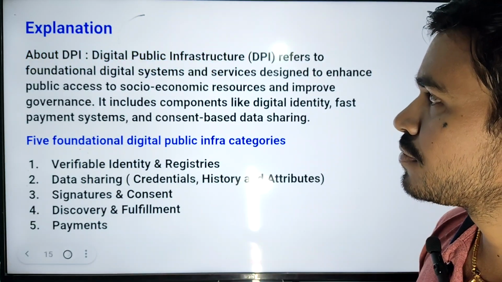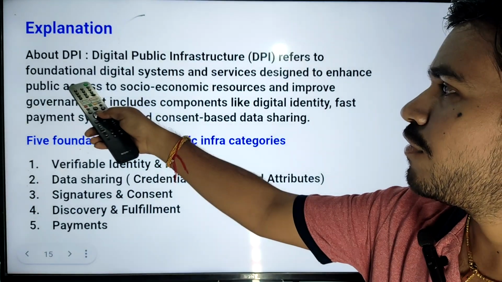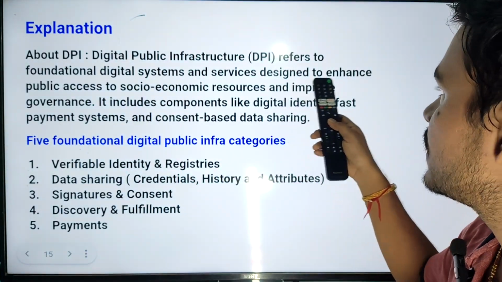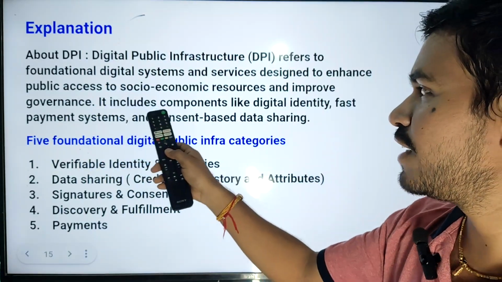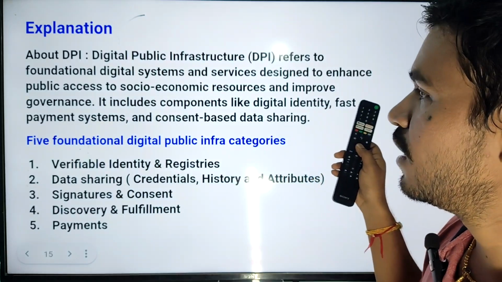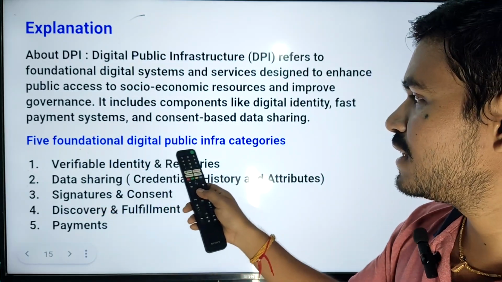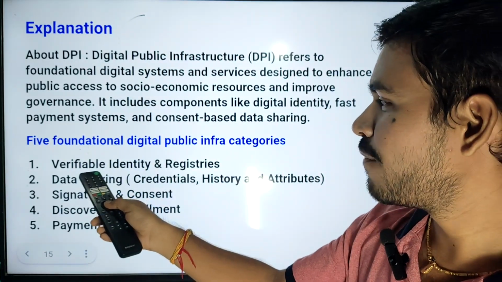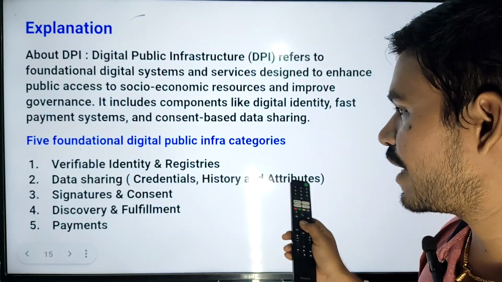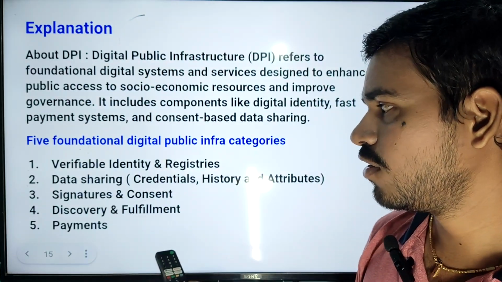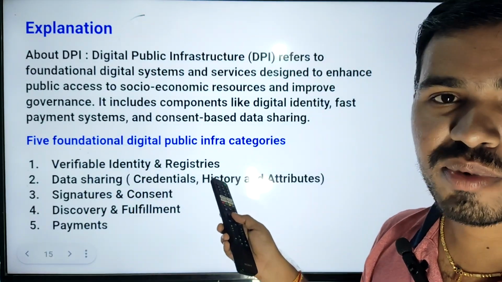If you see the explanation, digital public infrastructure refers to foundational digital systems and services designed to enhance public access to socio-economic resources and improve governance. It includes components like digital identity, fast payment systems, and consent-based data sharing. There are five fundamental digital public infra categories. First one, verifiable identity and registries. Second one, data sharing, credentials, history and attributes. Third one, signatures and consent. Fourth one, discovery and fulfillment. Fifth one, payment. All are parts of digital public infrastructure.